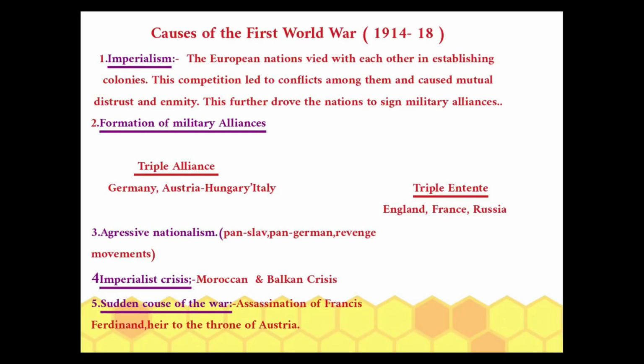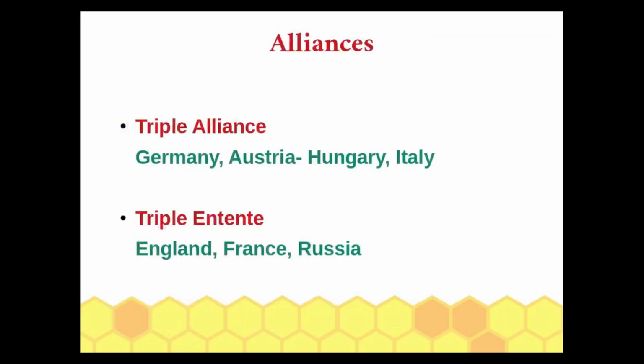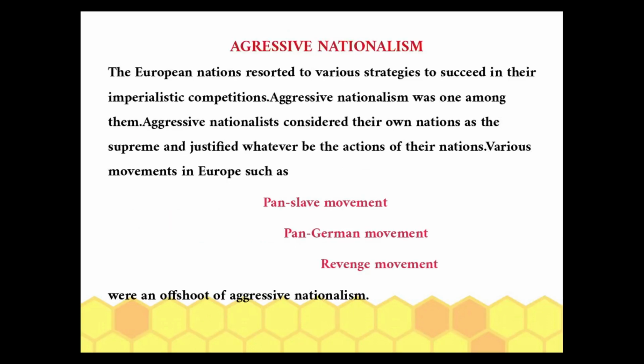Fifth one, sudden cause of the war: assassination of Francis Ferdinand, heir to the throne of Austria. The countries under the Triple Alliance were Germany, Austria-Hungary and Italy. Triple Entente: England, France and Russia.